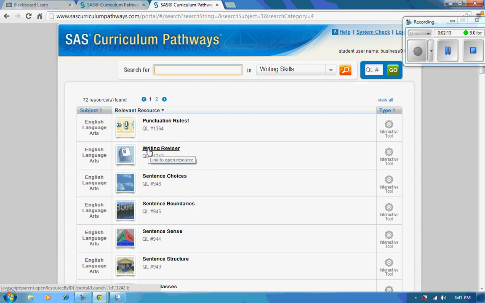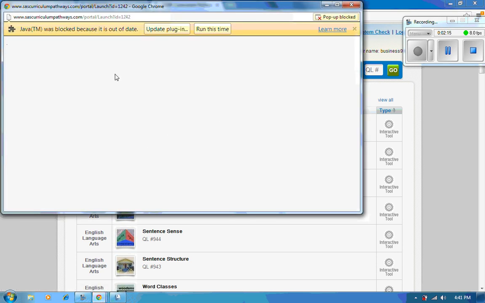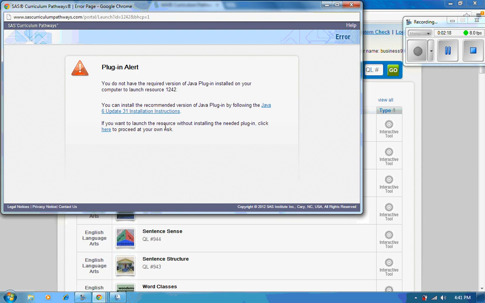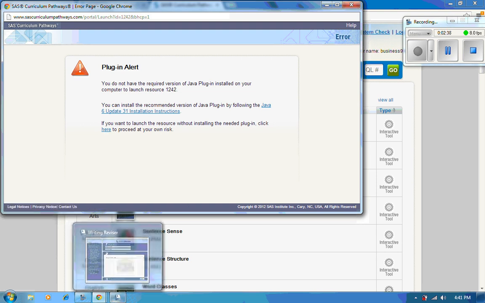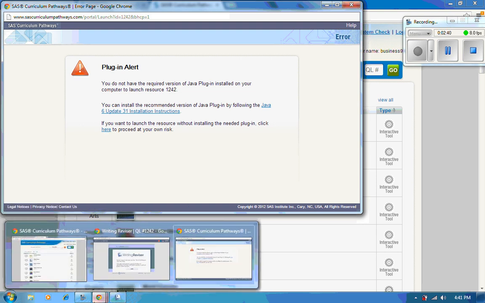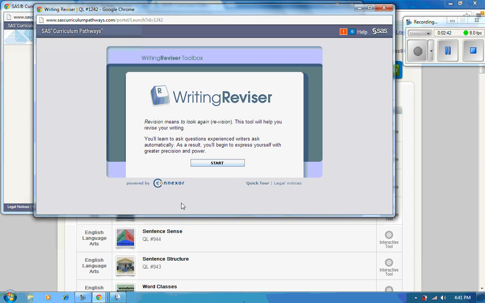So you're going to click on Writing Reviser, and you're going to see something that looks like this. And I know that all the netbooks are different, but if Java plugin is not installed, we're going to have you go down here and proceed anyway. Some of you have Java, which is great, but in any case, if this comes here, click here to proceed, and that will get you all ready to go. Then this is going to pop up, and just a brief explanation about what the tool is, and you're going to go ahead and click Start.